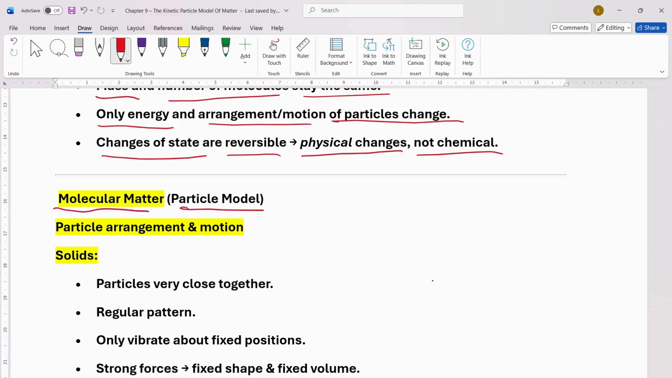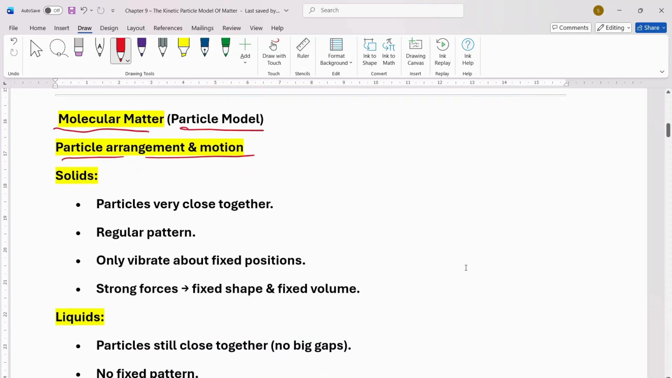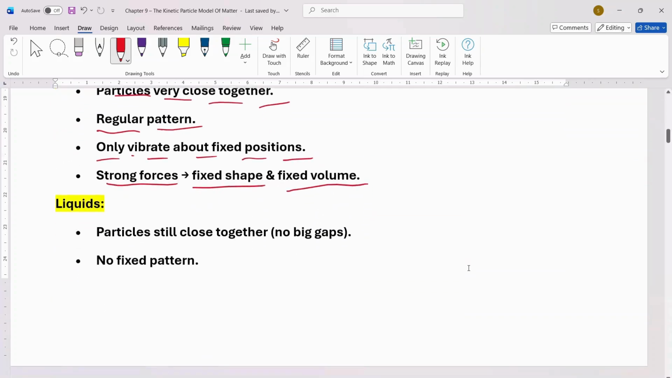Molecular matter, particle model, particle arrangement and motion. Here the solid, we have some properties. Particles very close together. They have regular pattern, only vibrate about fixed position. Strong forces, fixed shape and fixed volume.